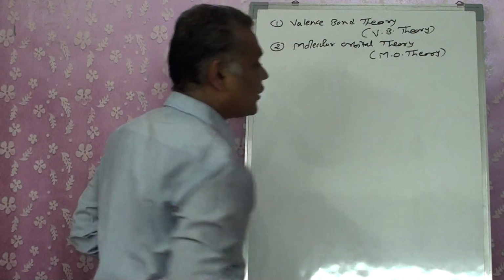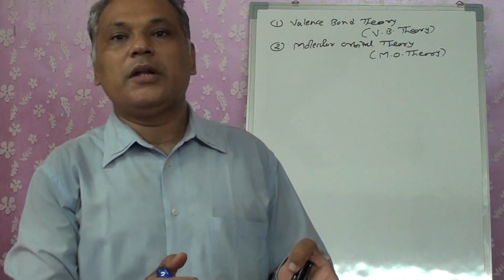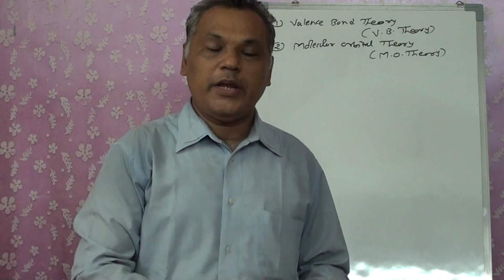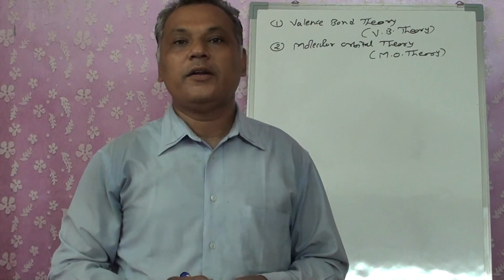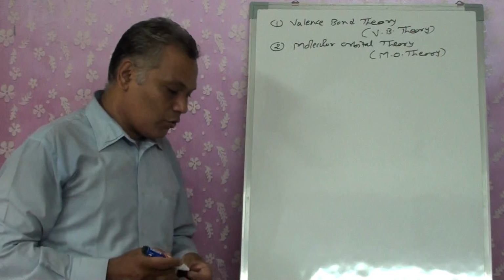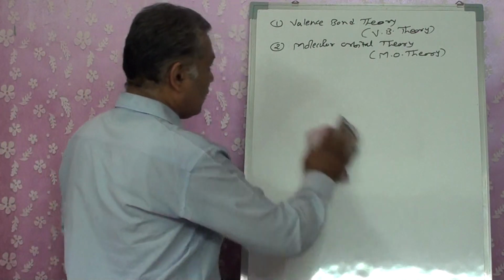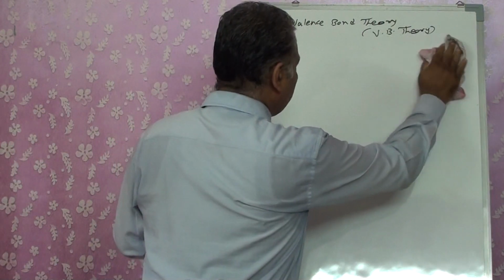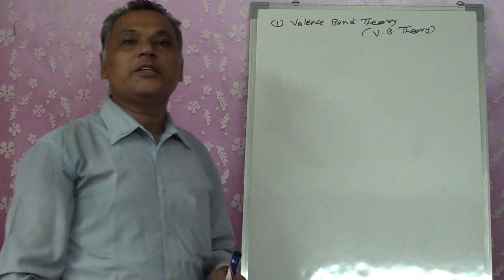So we are going to study two different theories to overcome the problems we have studied until now: the shapes, the bonding, and the bond energies, and why they are different in different molecules. One by one we will go through both these theories. First of all, we will discuss the valence bond theory.